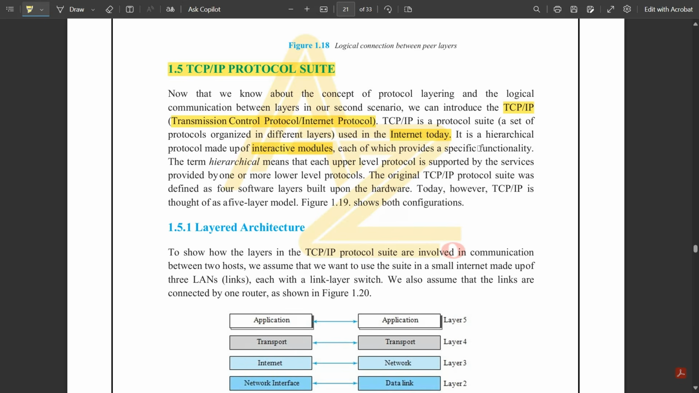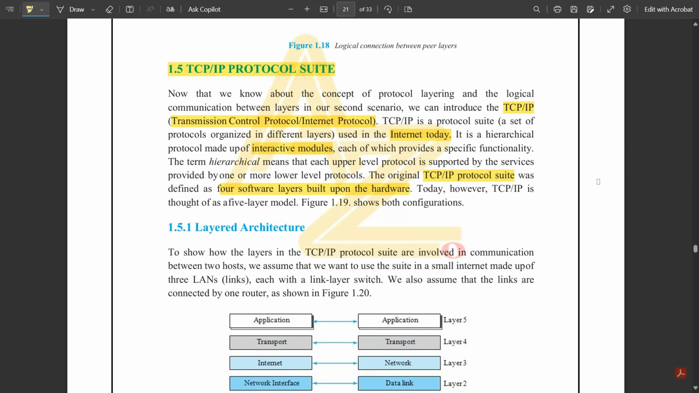So we have already known the definition of protocol. Protocols are basically a set of rules which take place in the data transmission between the data packets. Those basic rules would not be possible without the help of these interactive modules, and each of them provides a specific functionality. So the term hierarchical means that each upper level protocol is supported by the services provided by one or more lower level protocols. The original TCP/IP protocol suite was defined as four software layers built upon the hardware.